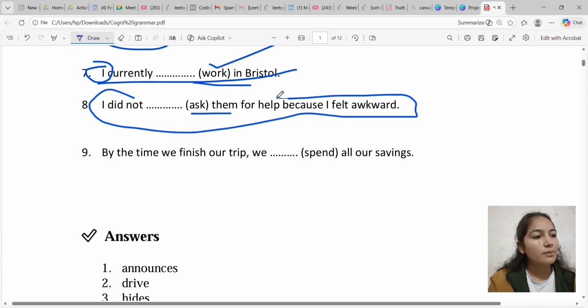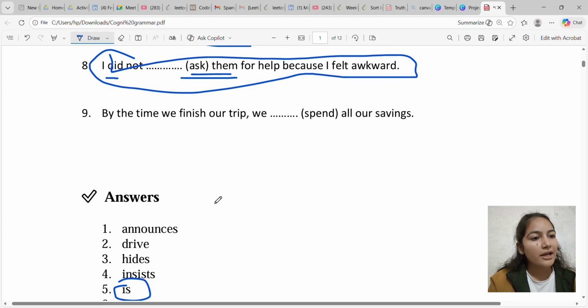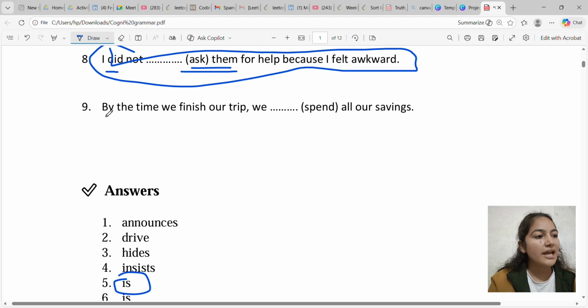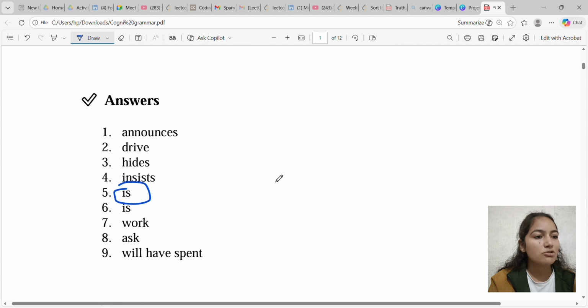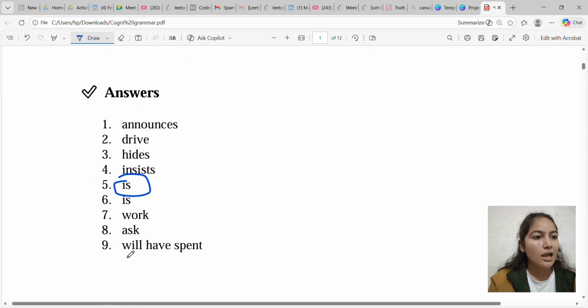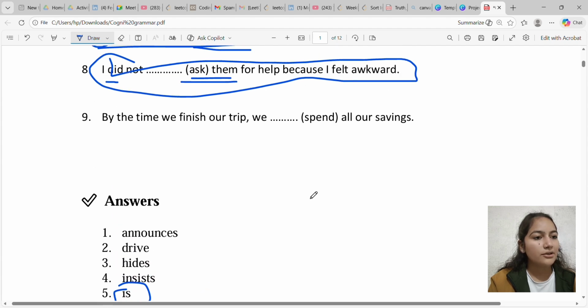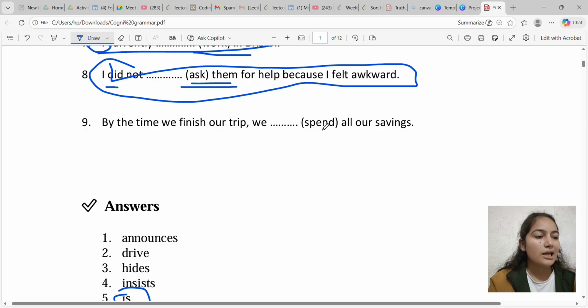Next question. I did not blank them for help because I felt awkward. So I did not, okay, ask them for help because I felt awkward. It is a simple past negative sentence. So for a simple past, we simply use verb first form, and helping verb we did. So the correct option is ask itself.